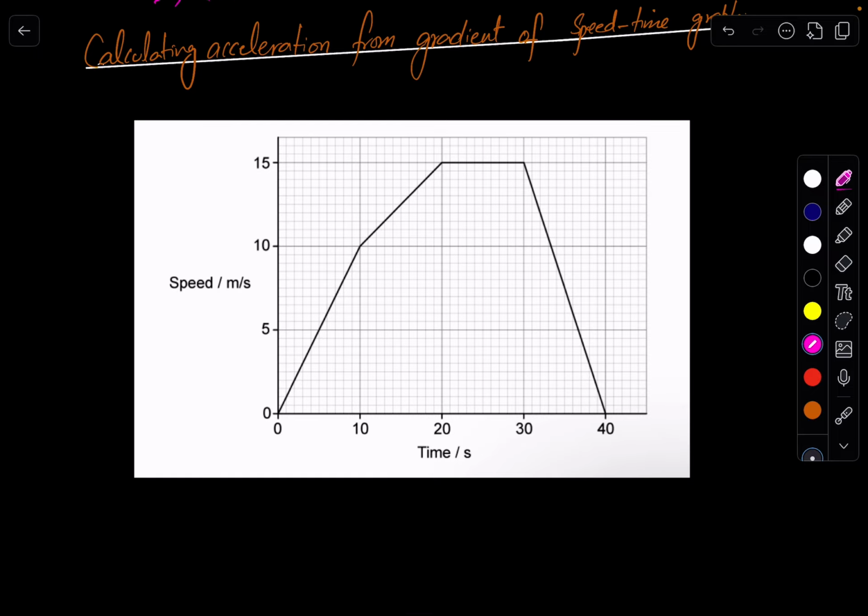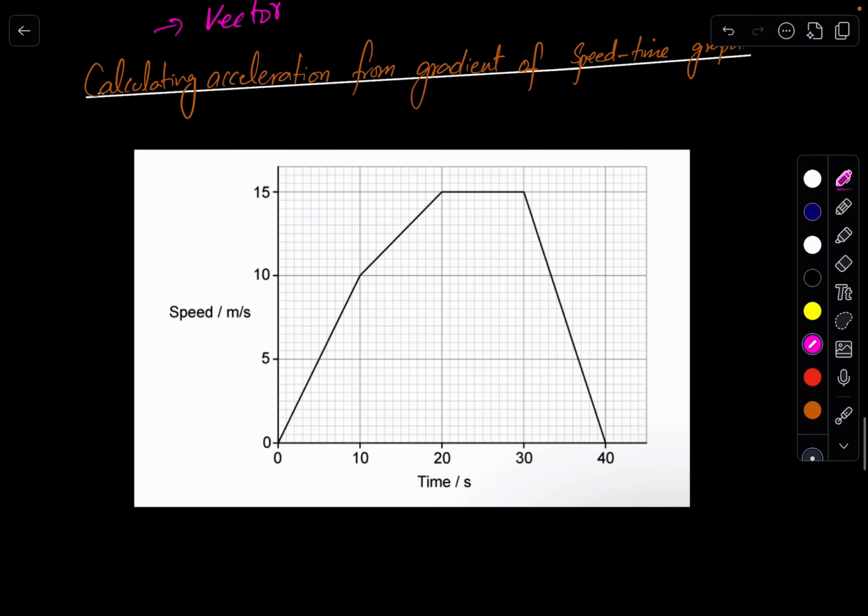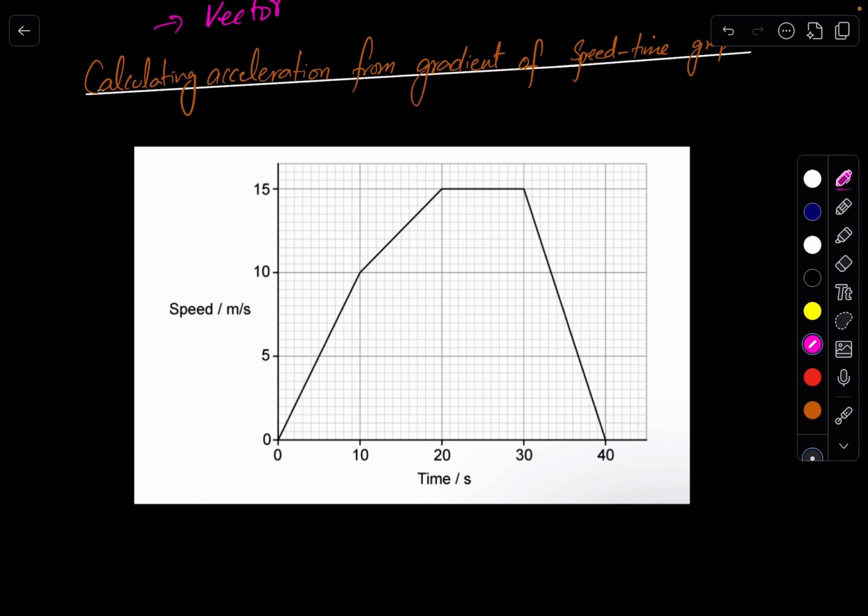Okay, so how can we calculate the acceleration of the object from the graph? It's the same as we calculated the speed from the distance-time graph. Same, we can calculate the acceleration from the speed-time graph, right? So let's suppose they asked you to find the acceleration for the first 10 seconds. If you see on the graph, for the first 10 seconds, the graph is from this point to this point, this is a straight line.